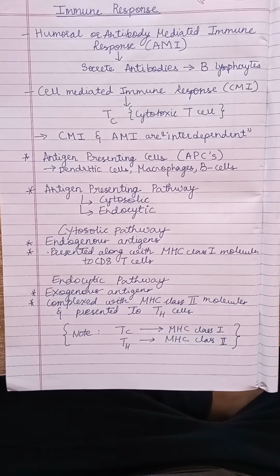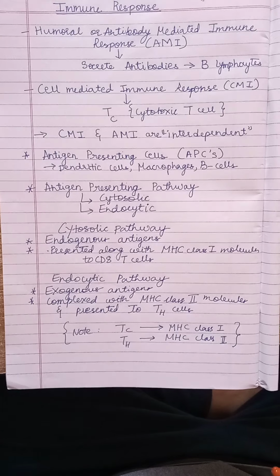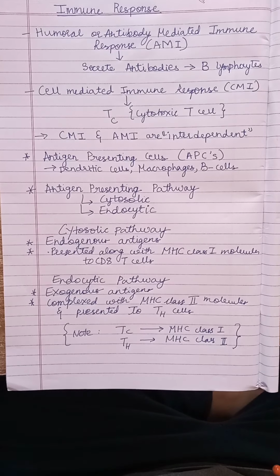The functions of CMI and AMI are very interdependent, that is, they do not function independently. As we all know, the CMIs secrete cytokines which further activate the B lymphocytes to secrete antibodies. This proves that they are interdependent and cannot function independently.